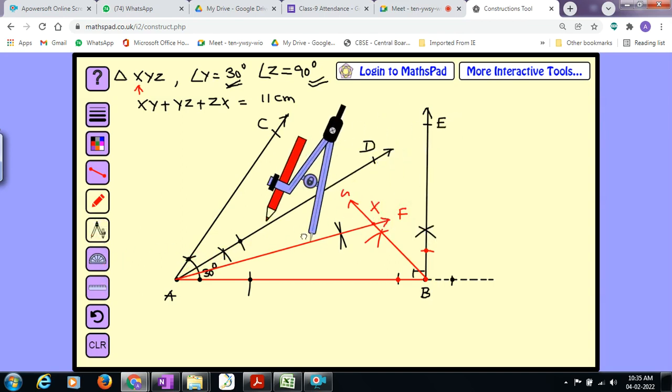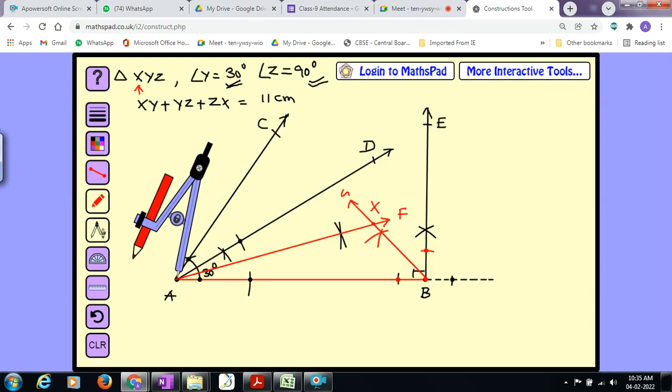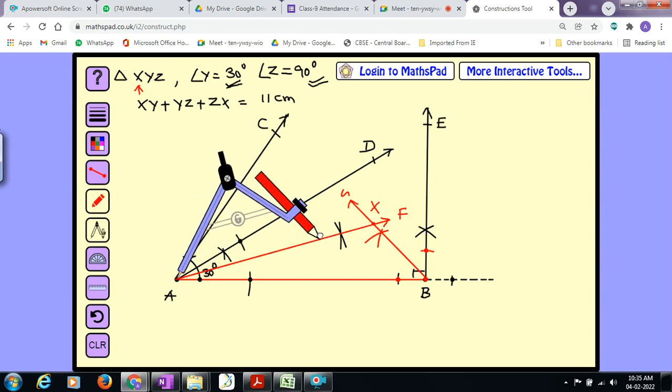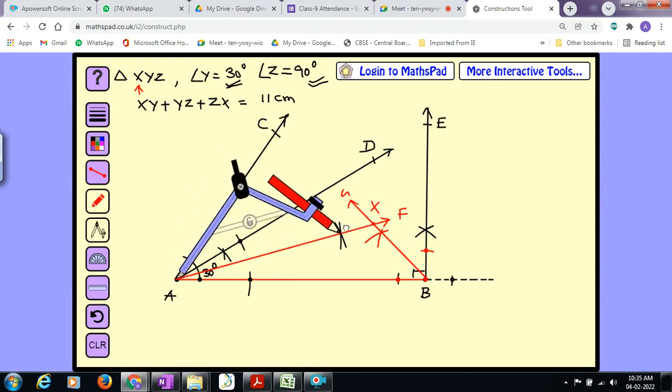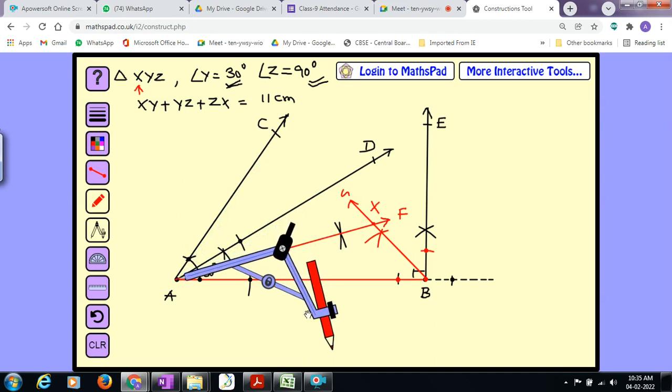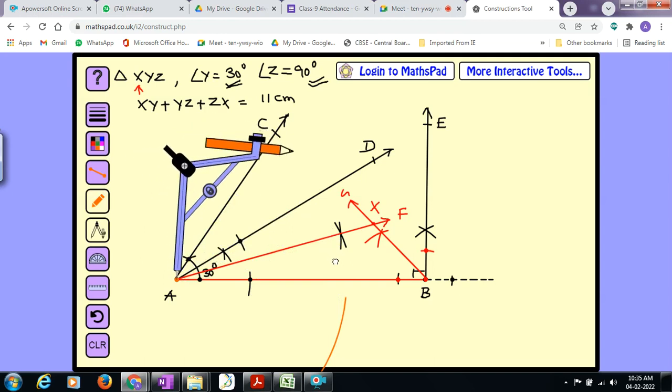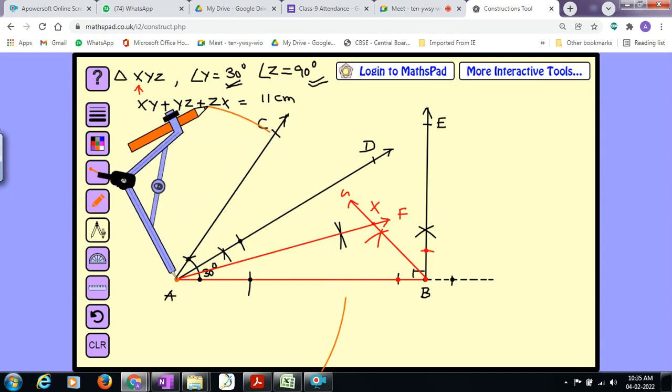Take the compass. Place the tip of the compass on A, unlock it, and take more than half of the measurement of AX. You know the logic why. Okay, lock it, then cut. I'll change the color for the time being. I'll cut one arc here and I will cut another arc on this side.